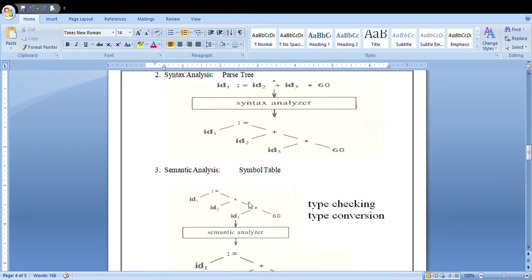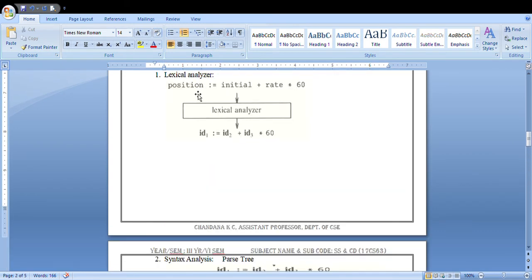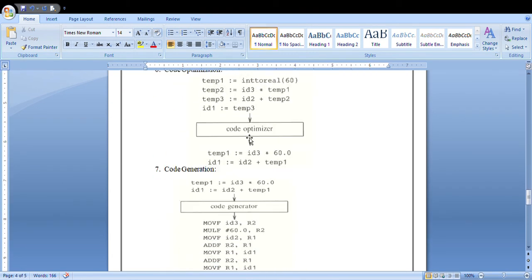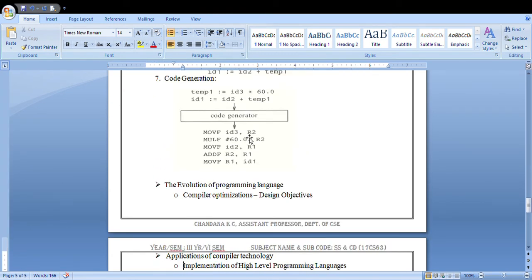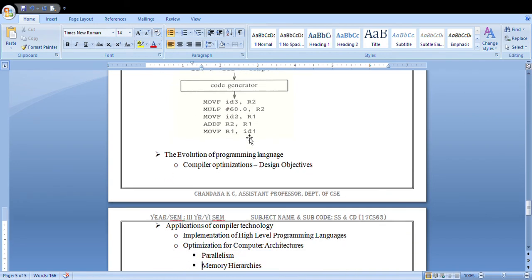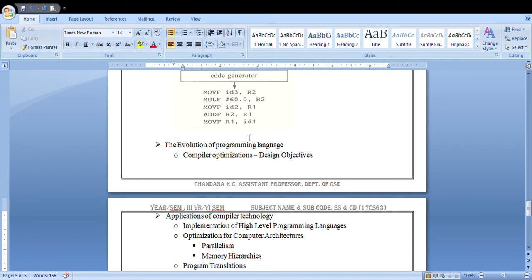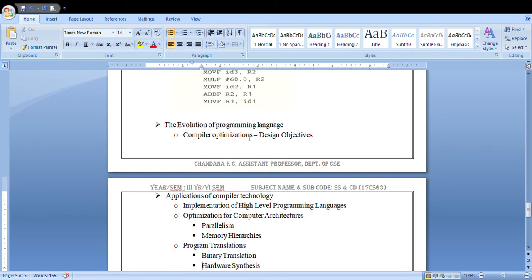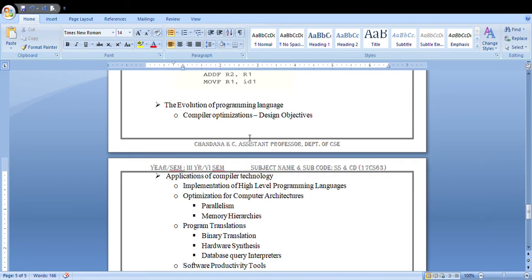You take another expression, try to do it, try to give the different token names, then perform each and every step, generate a parse tree, generate the different tokens, try to solve it, and finally try to generate the code. This is about the phases of compiler, and your next topic is the evolution of programming languages.